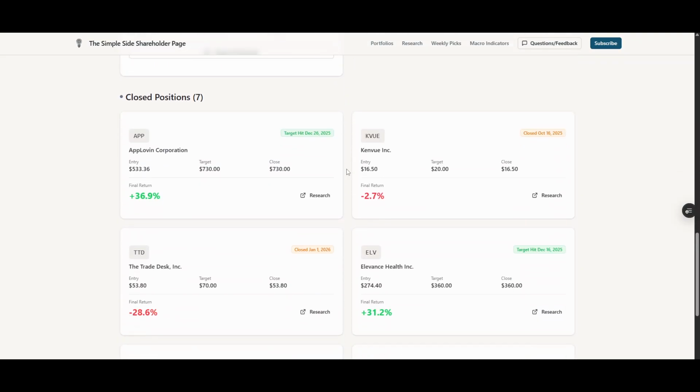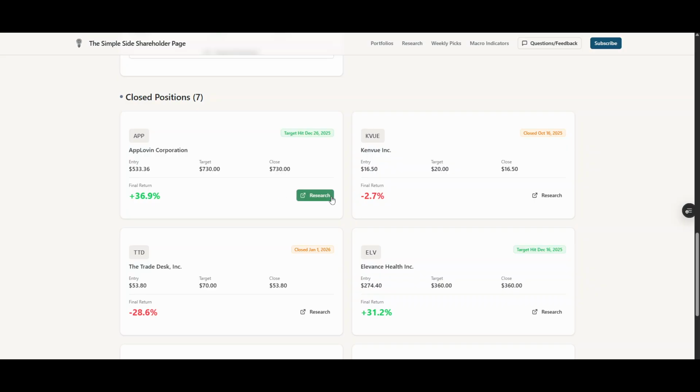And then, of course, if you scroll down to the bottom, it'll show you all the closed positions. So this one here, AppLovin, you can see we hit our target on December 26th. And actually, I think we hit our target sooner than that. But regardless, we still hit that 36.9% return.